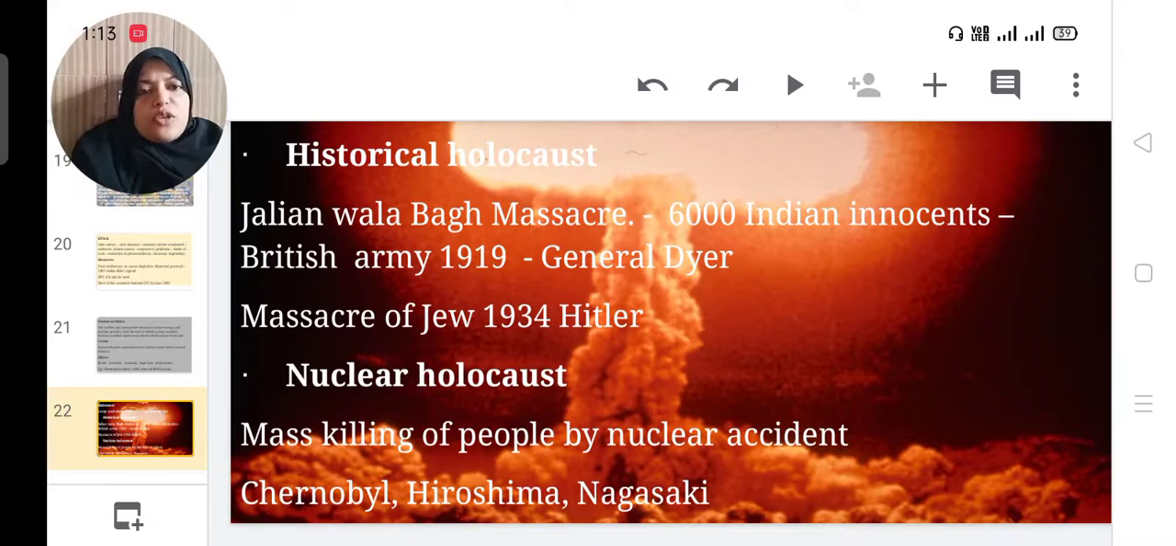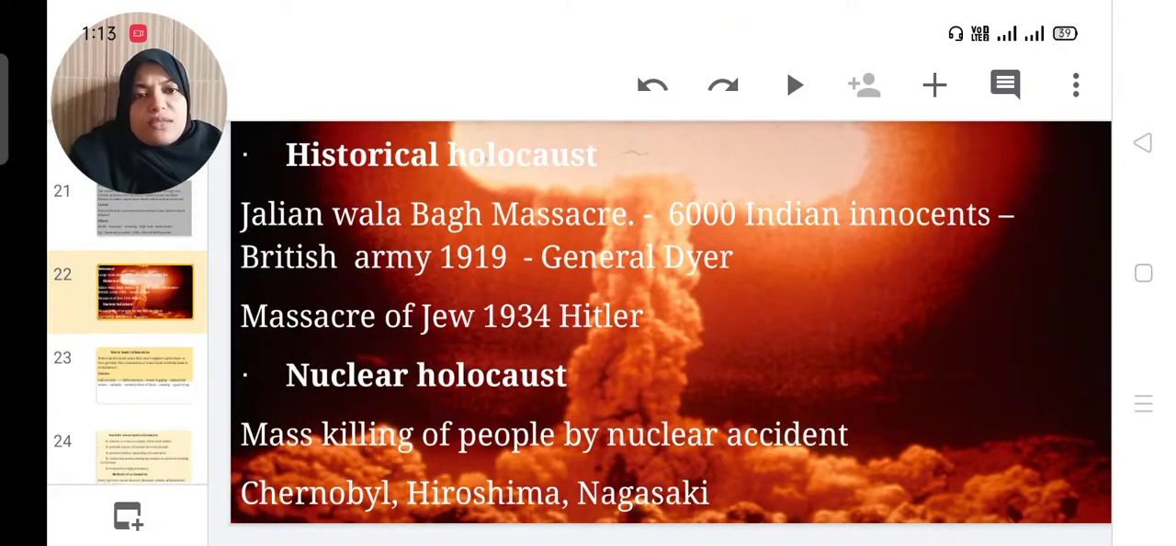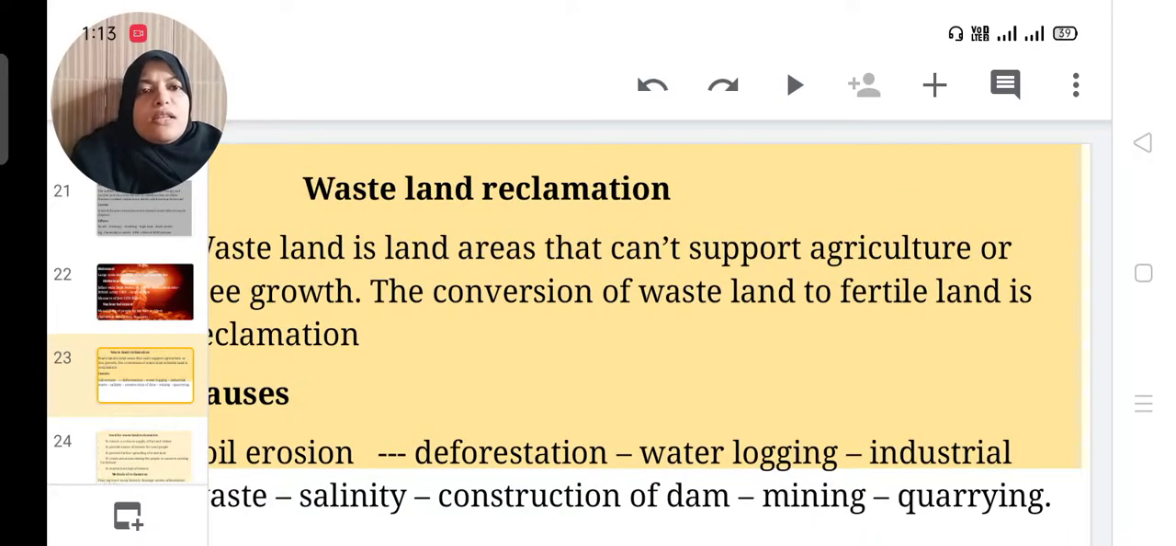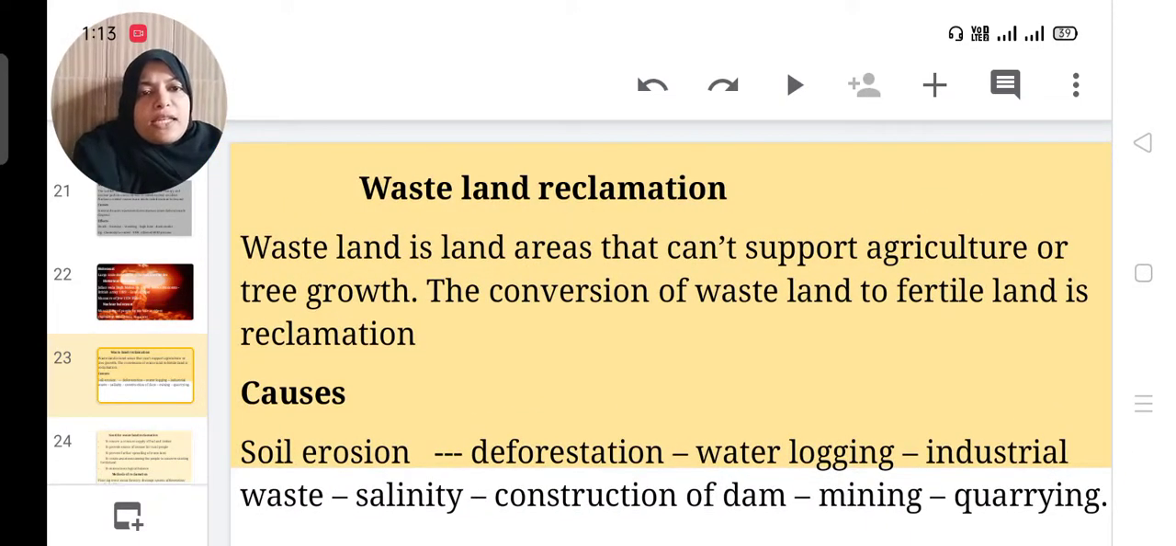Then nuclear holocaust means the mass killing of people by nuclear accident. Chernobyl disaster, Hiroshima, Nagasaki, that we also already studied in the previous classes. Then wasteland reclamation. Wasteland is land area that cannot support agriculture or tree growth. The conversion of wasteland to fertile land is the reclamation.